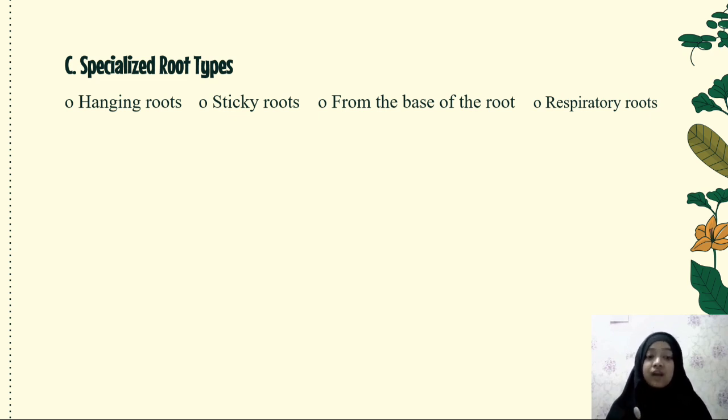Number 3, aerial roots. Roots grow above the ground, such as in ivy, Hedera, or epiphytes. They function as prop roots, as in maize, or anchor roots through strangler figs.